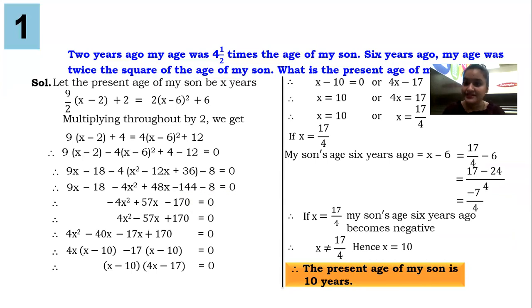Am I very clear with the sum? Okay, let's proceed further.